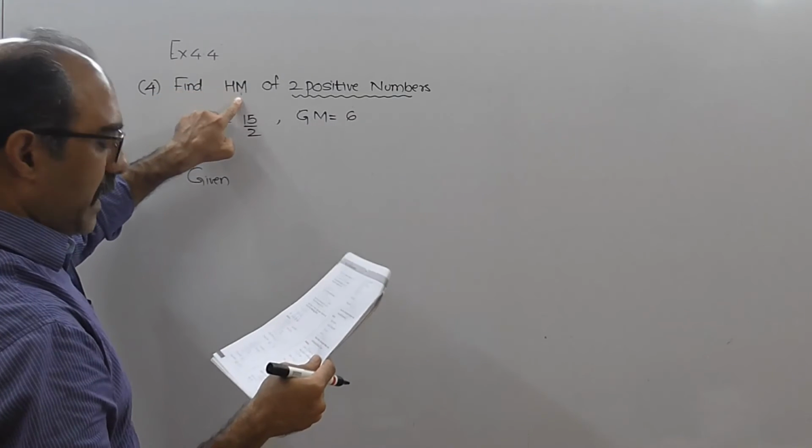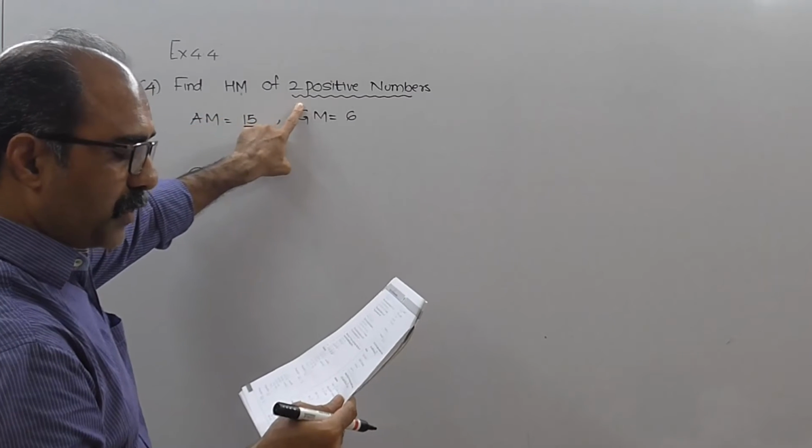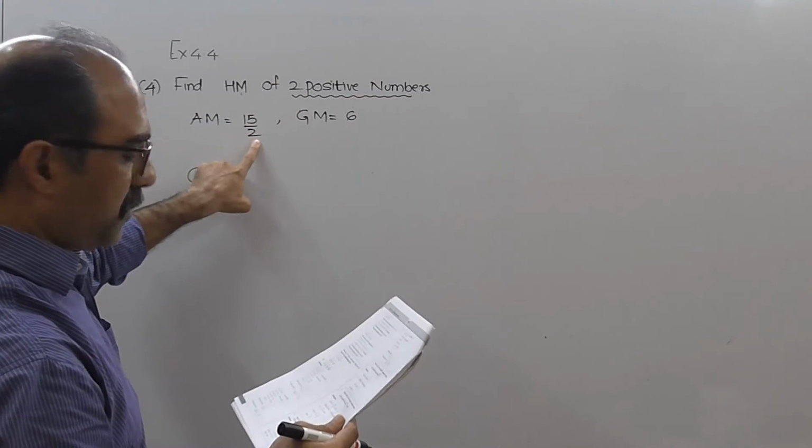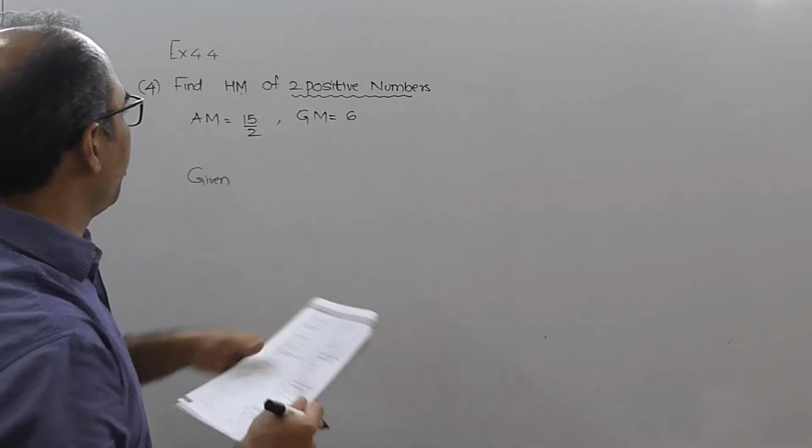You have to find hm of two positive numbers whose arithmetic mean is 15 by 2 and geometric mean is 6.